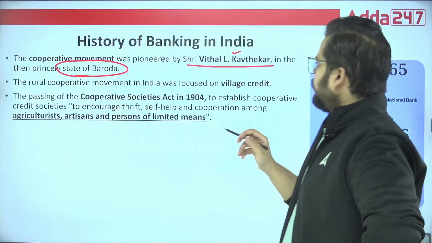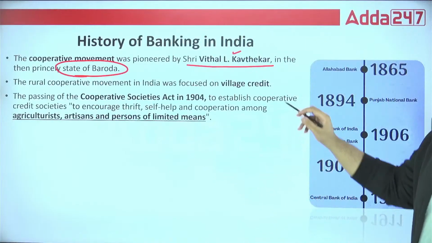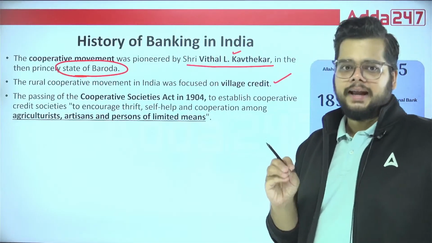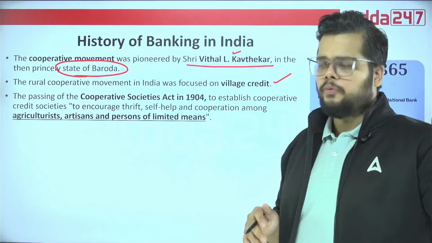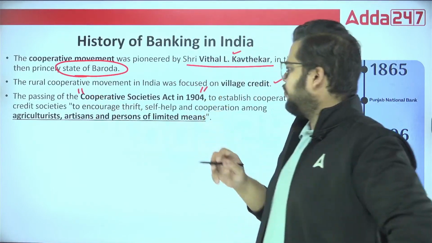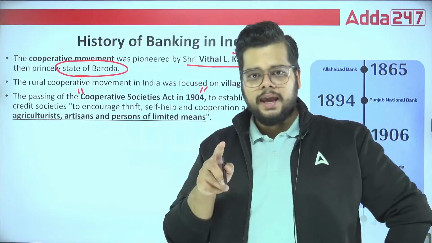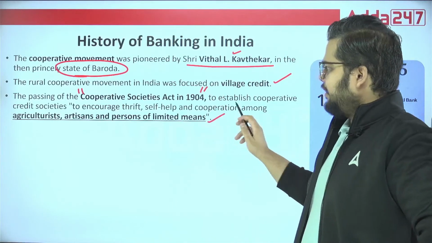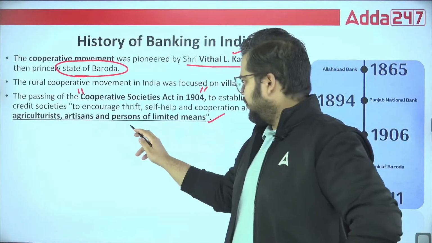The focus was on village credit, and which specific act was enacted thanks to this particular movement? The Cooperative Societies Act, 1904. And what was the aim? The core aim was the same: cooperation among the agriculturalists, artisans and persons of limited means.